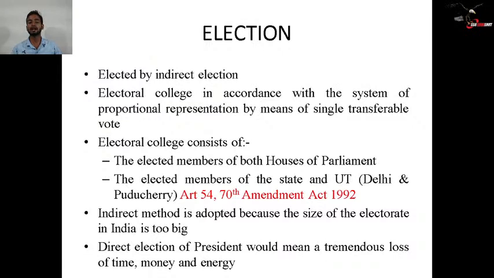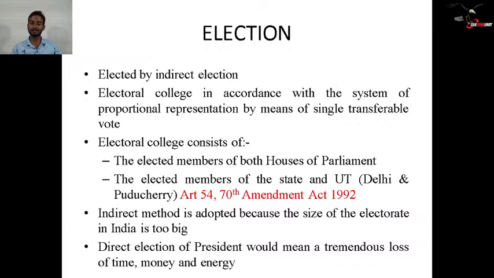According to Article 54, the elected members of a state and UTs can take part in the presidential election, but the name of Jammu and Kashmir is not mentioned there yet. Some amendment is needed in Article 54 to allow Jammu and Kashmir MLAs to take part in the presidential election. Delhi and Puducherry were added in Article 54 to take part in the presidential election in 1992, according to the 70th Amendment Act 1992. This is important, and defense aspirants should know it.